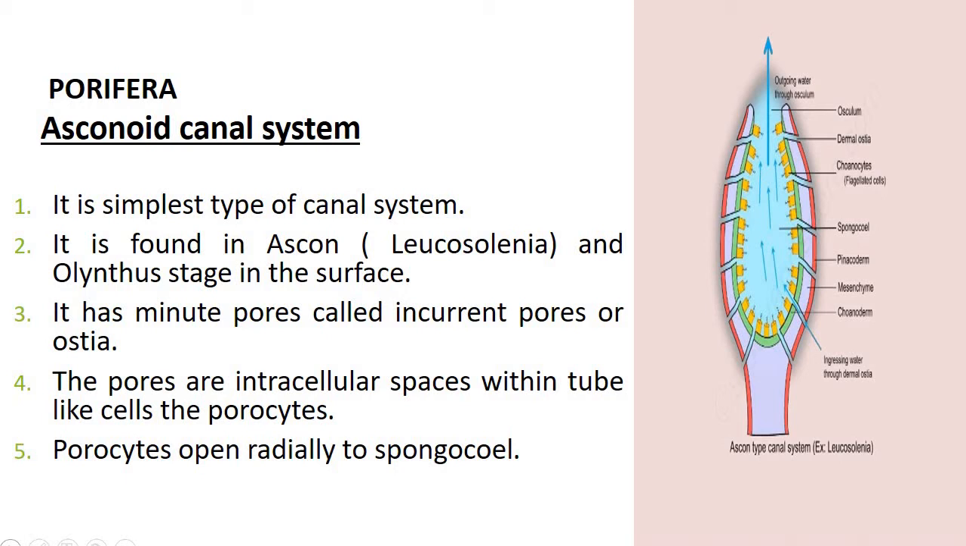Now it has minute pores called incurrent pores or dermal ostia. The pores are intercellular spaces within the tube-like cells called the porocytes. Next, the porocytes open radially into the spongiocele. So the flow of water: from outside, the water enters the incurrent pores or ostia. From the incurrent pores, the water enters the porocytes, and from the porocytes they open to the spongiocele.